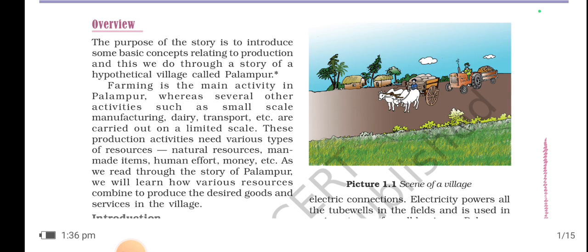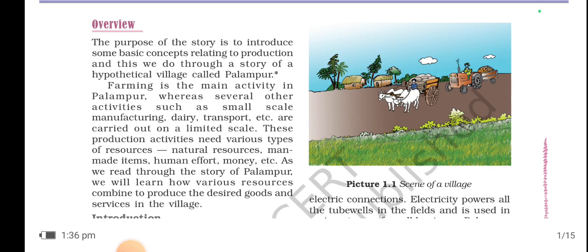And transportation means tractors and other vehicles such as small tempos or trucks, which carry out the communication network, and also deliver things or goods from one place to another. Okay, so these are the limited works they do.